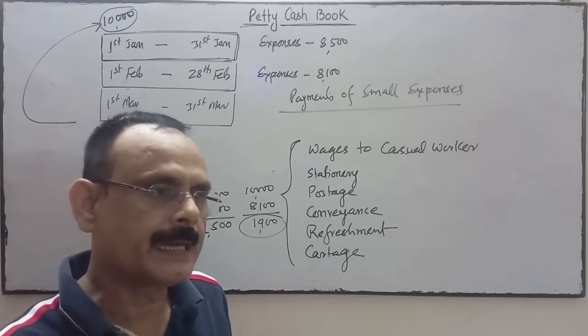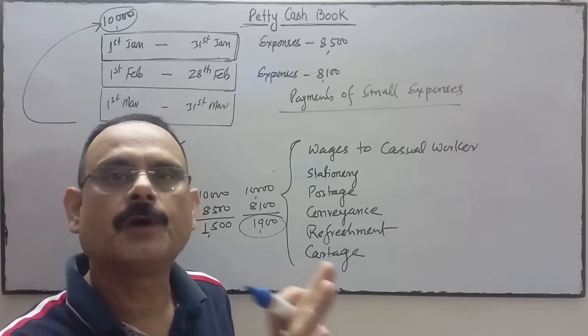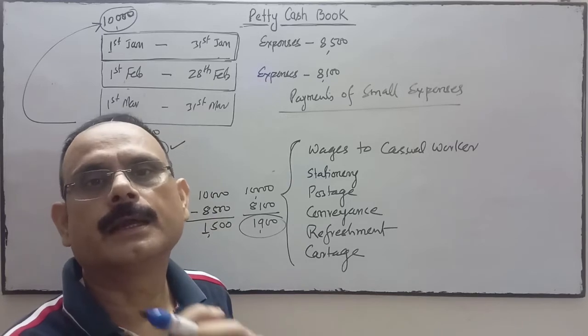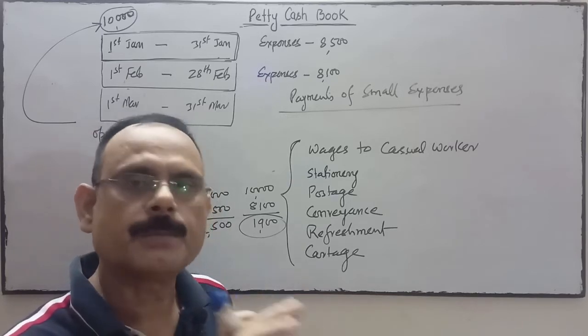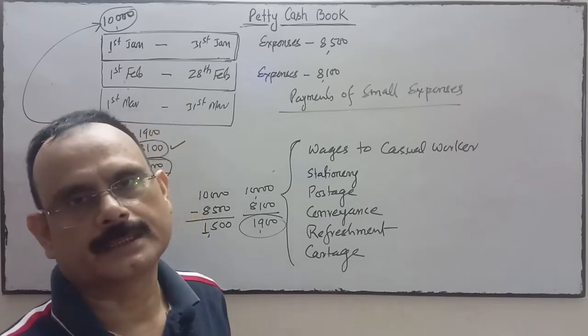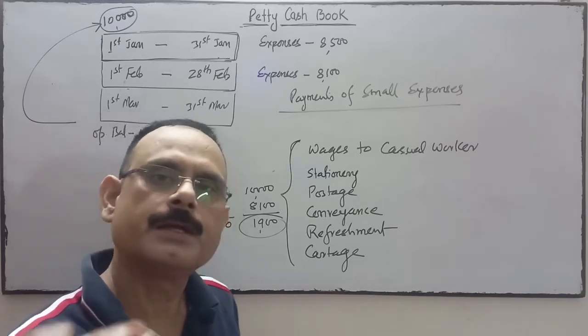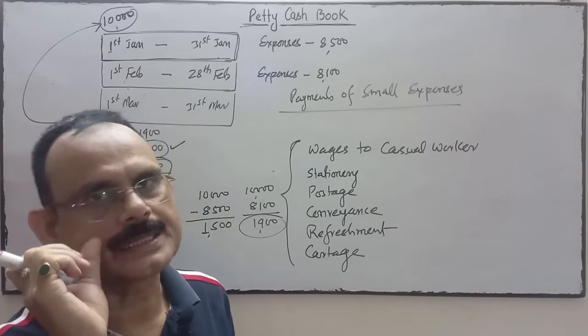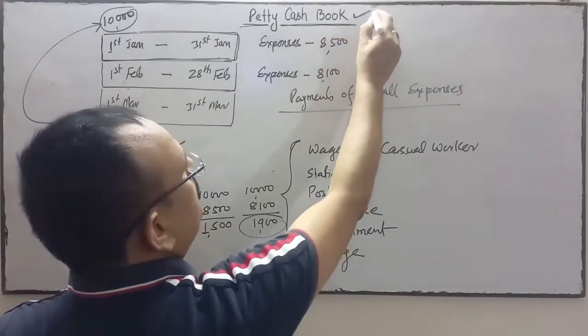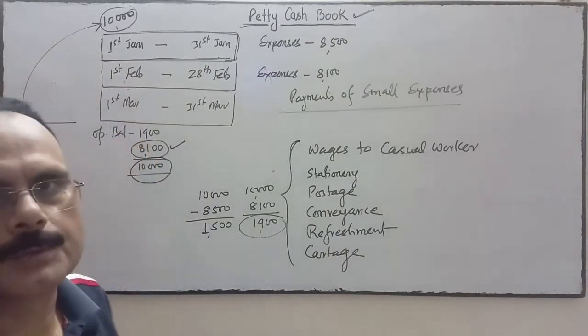Then the petty cashier prepares a voucher, and that voucher will be sanctioned by the concerned authorized person. Then the transaction will be recorded in the petty cash book. Is it clear?